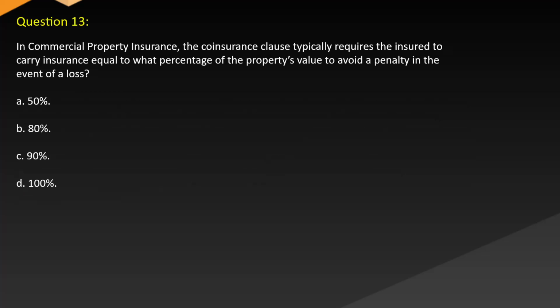Question 13. In commercial property insurance, the coinsurance clause typically requires the insured to carry insurance equal to what percentage of the property's value to avoid a penalty in the event of a loss. A. 50%, B. 80%, C. 90%, D. 100%.